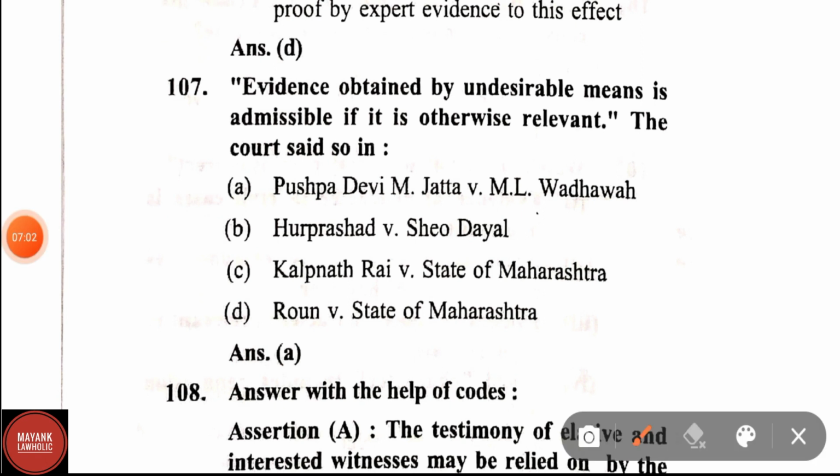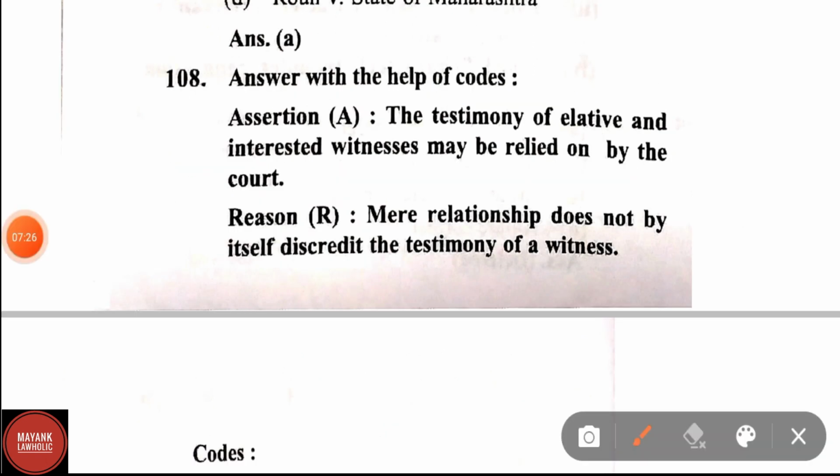Question number 107. Evidence obtained by undesirable means is admissible if it is otherwise relevant. The court said so in Pushpa Devi M. Jetta versus M.L. Vadhva, Harprasad versus Shivdayal, Kalpanath Rai versus State of Maharashtra, Raun versus State of Maharashtra. Correct answer is Pushpa Devi M. Jetta versus M.L. Vadhva.